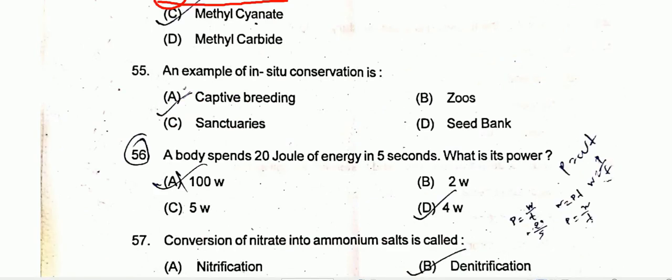Question number 55, an example of in situ conservation is the sanctuary. So option C is the correct one. Question number 56, a body spends 20 joules of energy in 5 seconds. What is the power? The formula of power is P is equal to energy divided by time. So 20 divided by 5, that will be 4 watt as the answer. That is option D is the correct one.